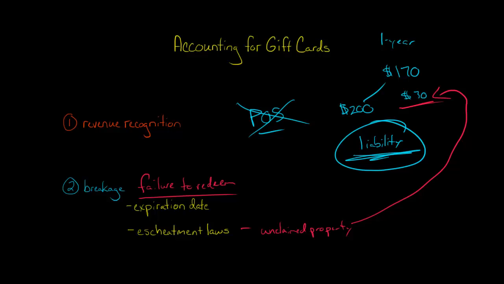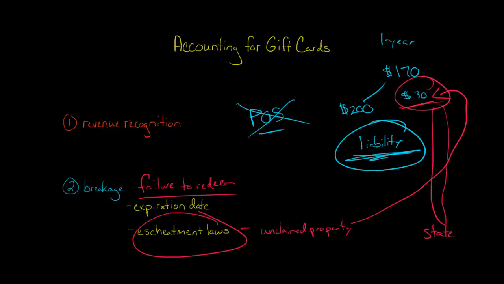Now, some states will have these escheatment laws which say, look, if you don't spend that $30, that escheats to the state. What that means when we say escheats, it just means that $30, instead of the company just saying, oh, well, that person never spent the $30, I guess we don't have to do anything, the company actually has to pay that $30 to the state government. So this depends on a state-by-state basis.